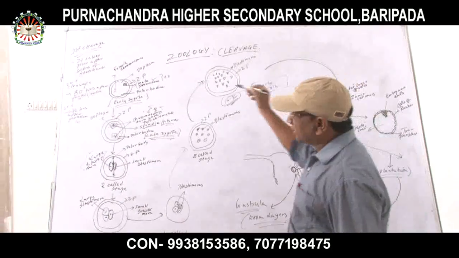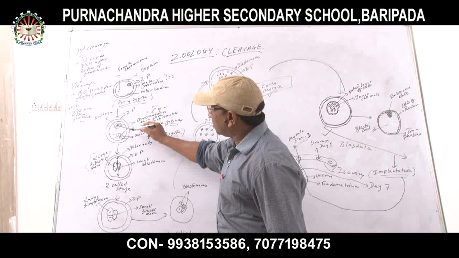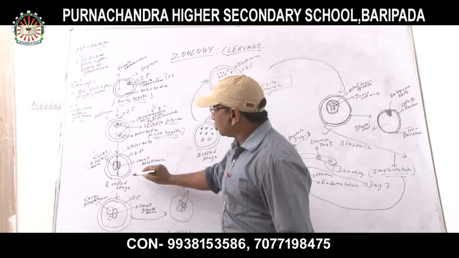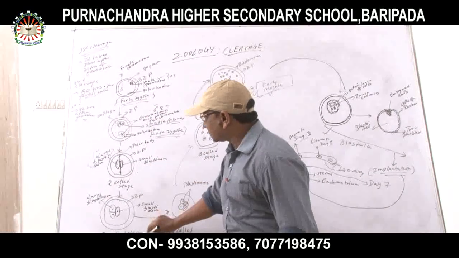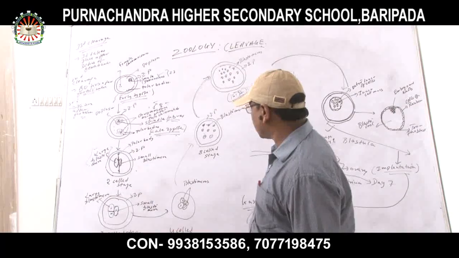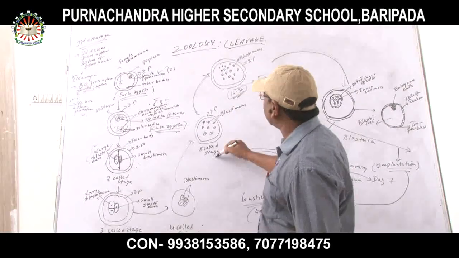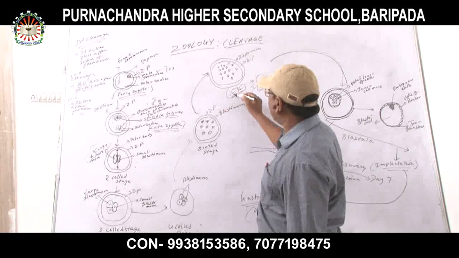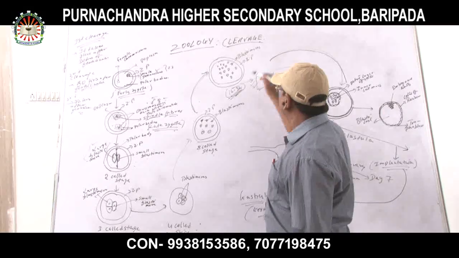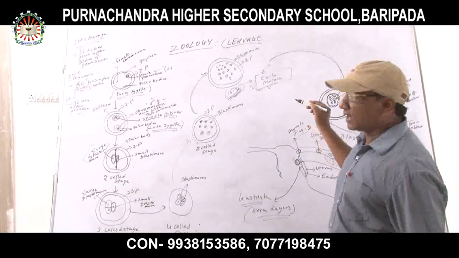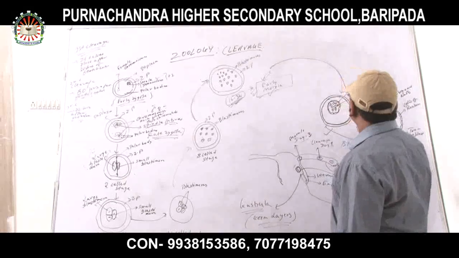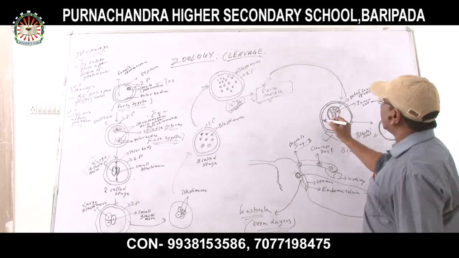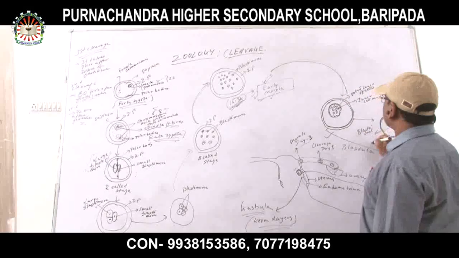Remember it. First, early zygote, late zygote, blastomere formation, 2-cell stage of blastomere, 3-cell stage of blastomere, 4-cell stage, then the 8-cell stage, then after the mitotic division, it forms 16 to 32 blastomeres. That is the early morula. After morula, there will be the formation of blastula. Early morula to blastula.